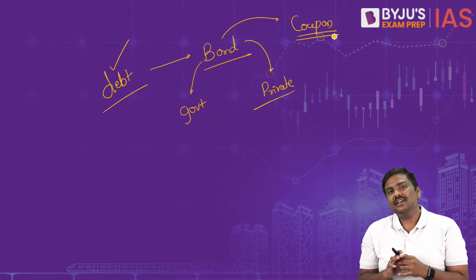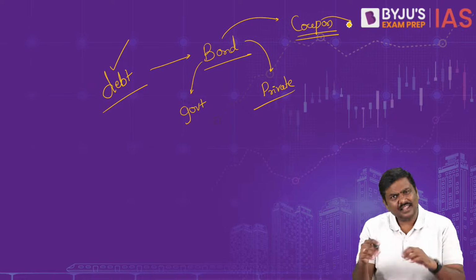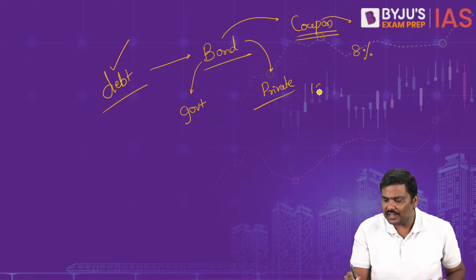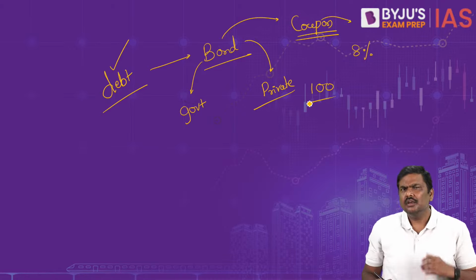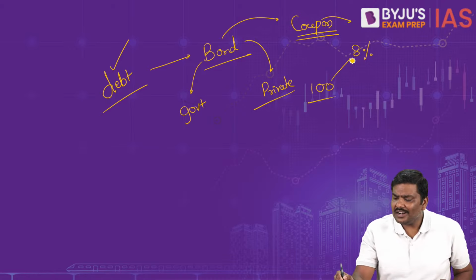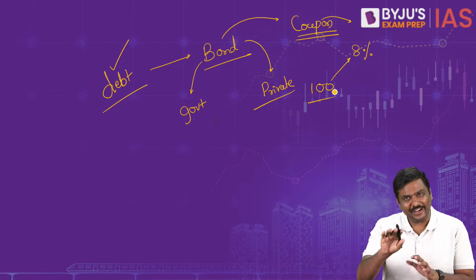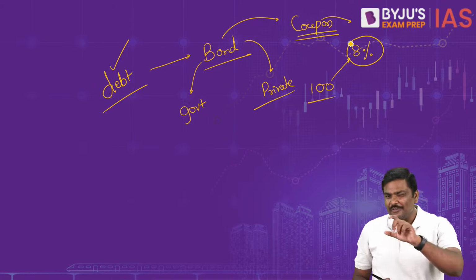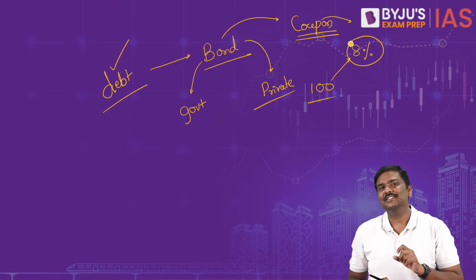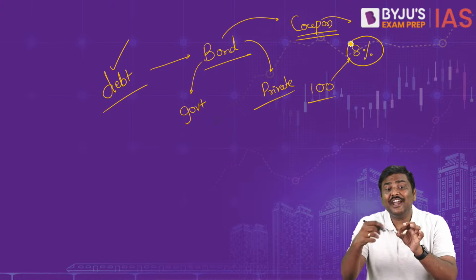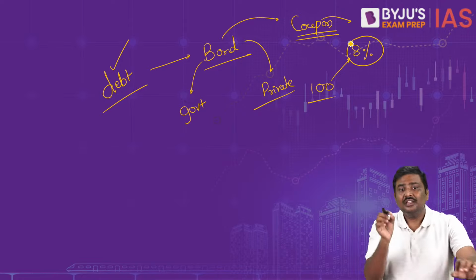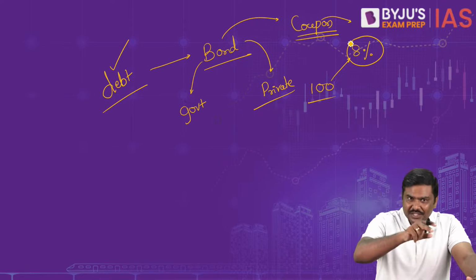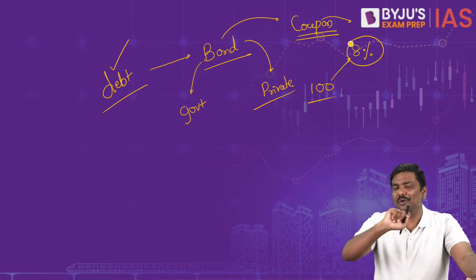But please understand this: the coupon rate, let's say, is 8%, and the amount of money that you have given is 100 rupees, which means upon 100 rupees, you will get how much? 8 rupees. So the coupon rate is how much? 8%. But here is a very important point. Please understand this. The bonds are tradable in the market. Tradable means what? You can purchase, you can sell the bonds.